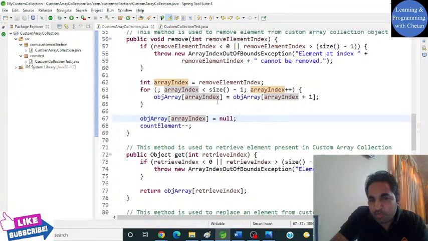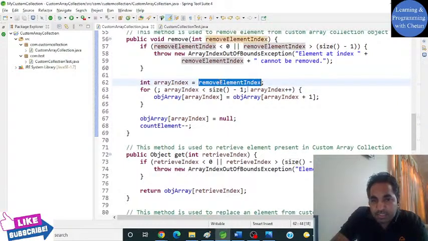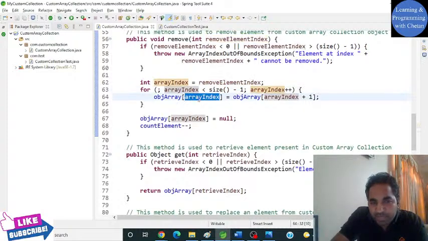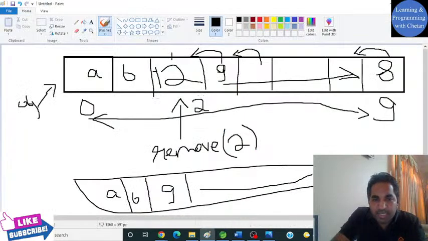Yeah, so what we are doing here, we have created a for loop, starting from that particular index till size minus 1, and one by one at this particular location I am assigning the next object array value, right? Here I have written array index plus 1. As I have already explained, one by one it will assign the value of the next element to the previous element.